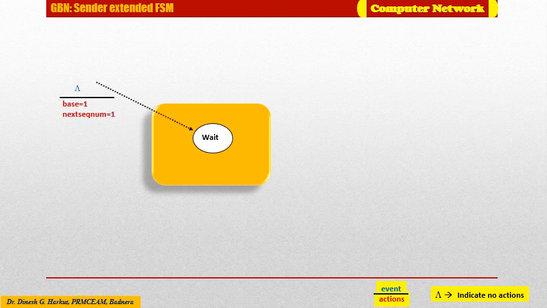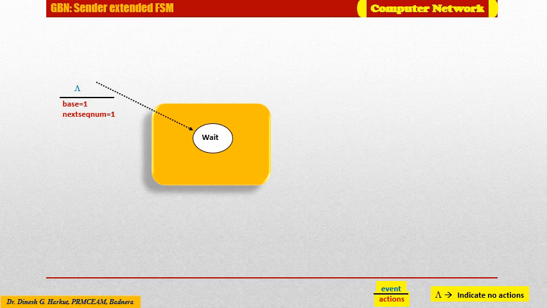Initially, the sender is in the waiting state and base is equal to next sequence number, that is 1. This is the initial condition.